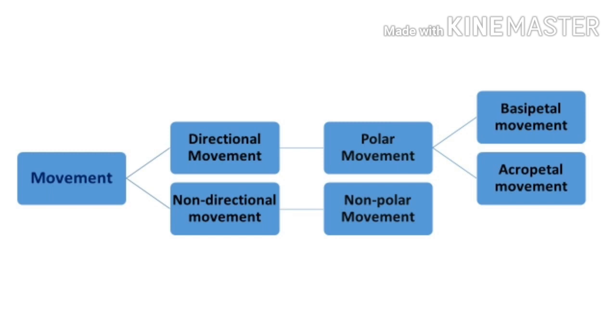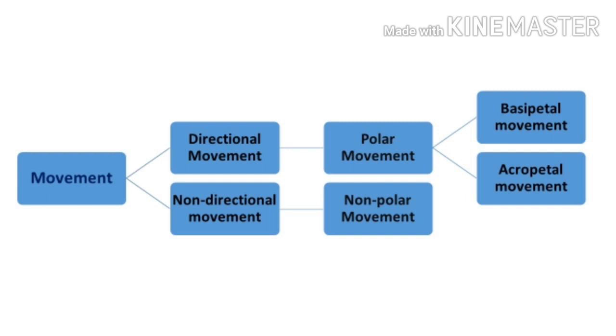Now this polar movement is also differentiated into two types. One is the basipetal movement and the second one is the acropetal movement. What is basipetal movement? It means the movement of a plant hormone from apex to base, and acropetal means from base to apex. And what is non-directional movement?